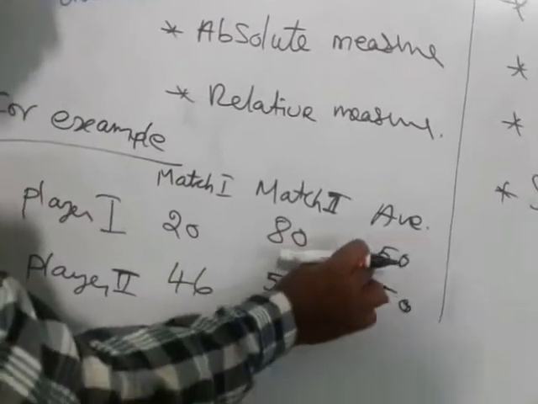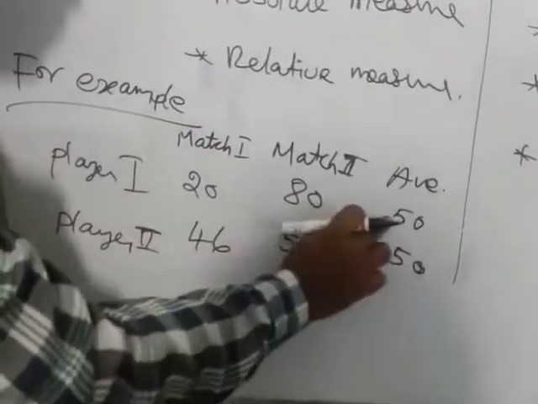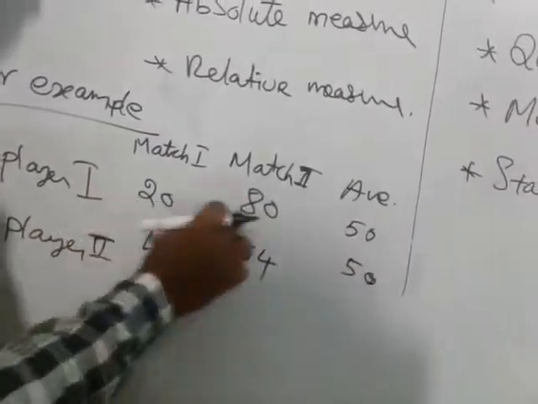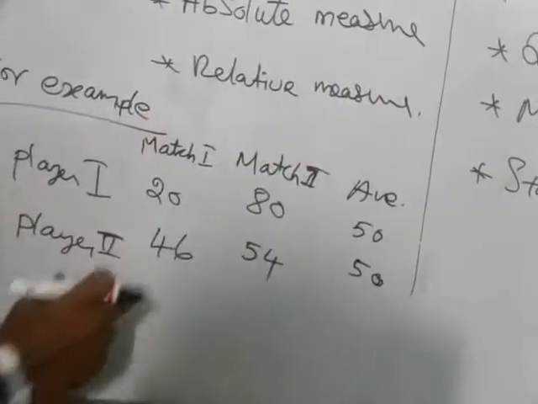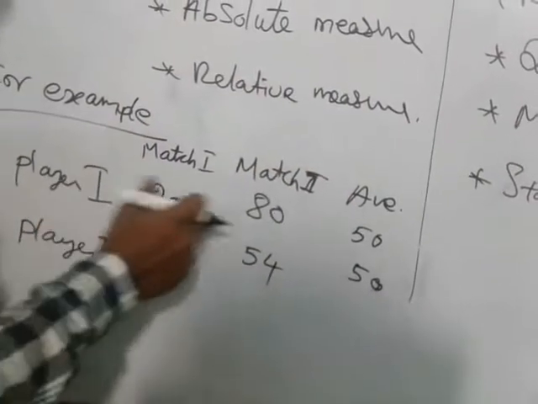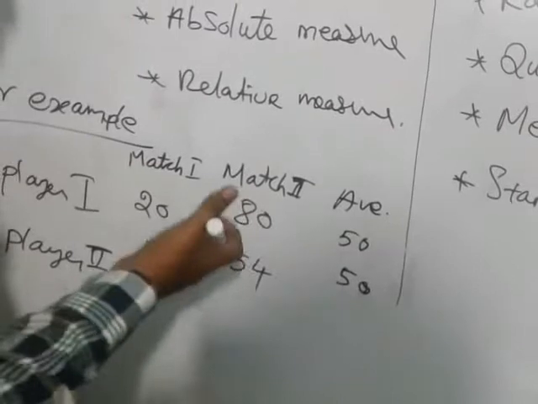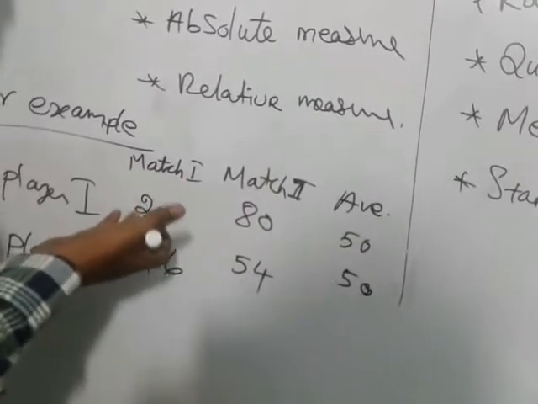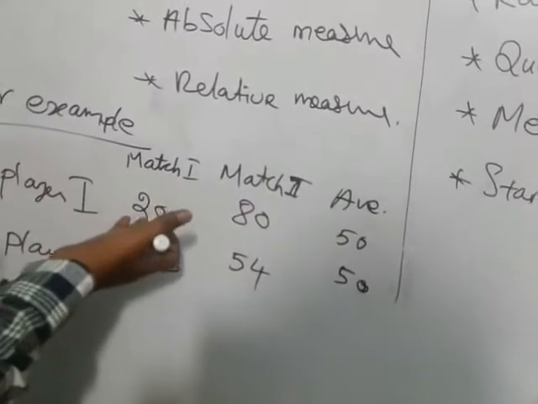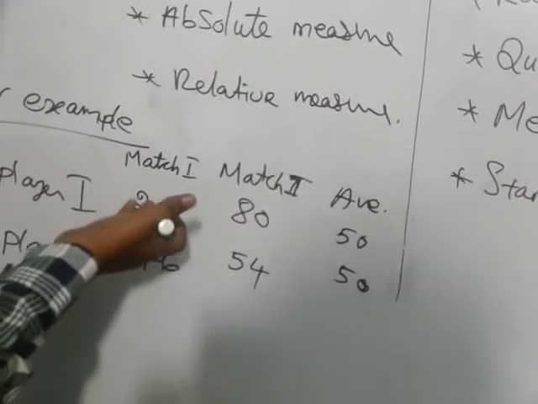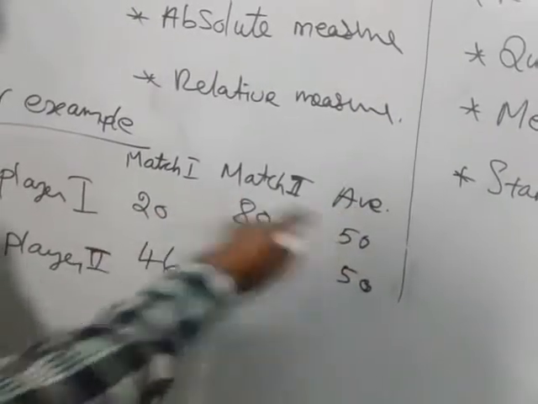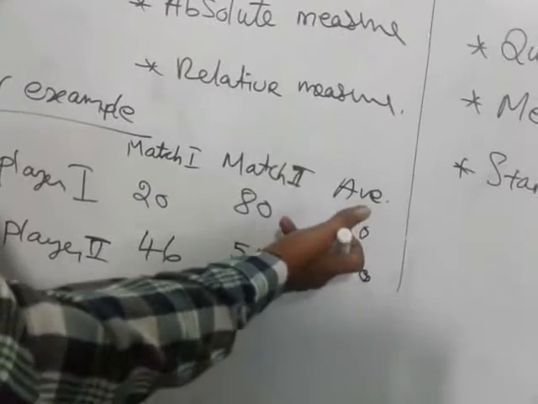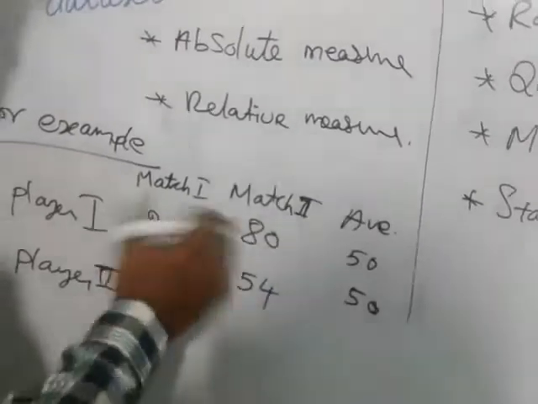So now what do you do? Just compare this average with player 1's scores. This is 50, yes? Are 20 and 80 nearby 50? No. The values 20 and 80 are not nearby 50. So this means there is a lot of variation between the matches and the average. So here is the variation between the average and match 1, match 2.